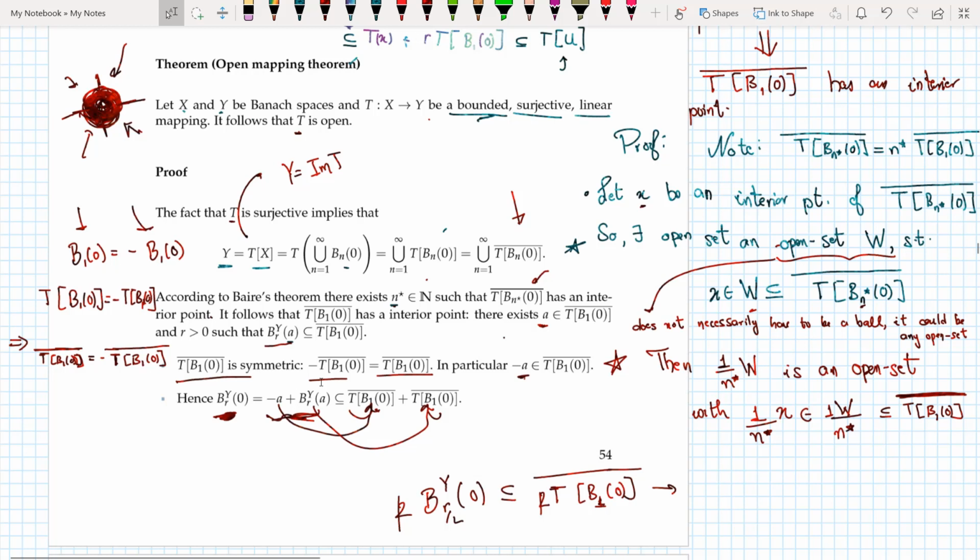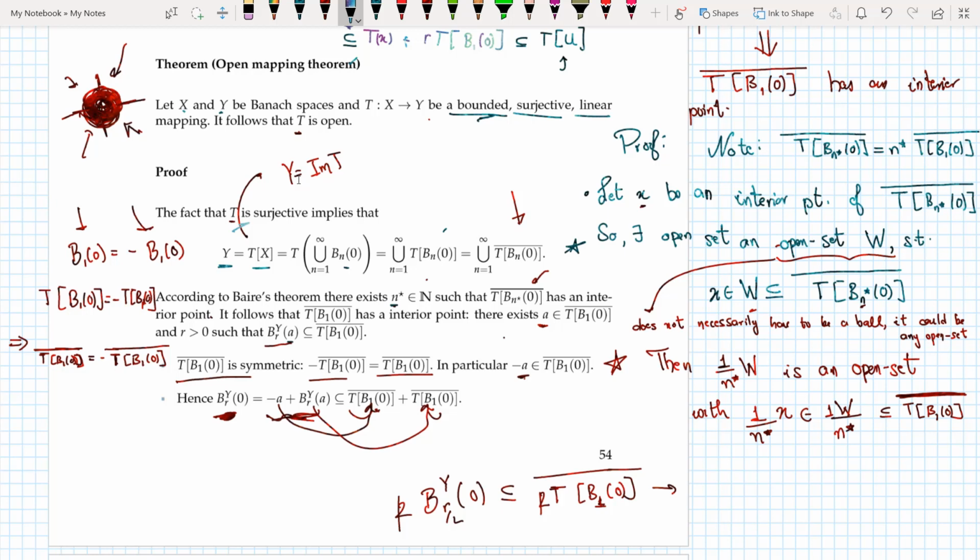How did I go about the proof? Well, again, I made use of the fact of surjectivity. With surjectivity, I showed that Y is equal to the union of the closure of TBN0, where n goes from 1 to infinity. And then I showed that since this closure of TBN0 is a sequence of non-empty sets, I can make use of Baire's theorem to find an interior point here.